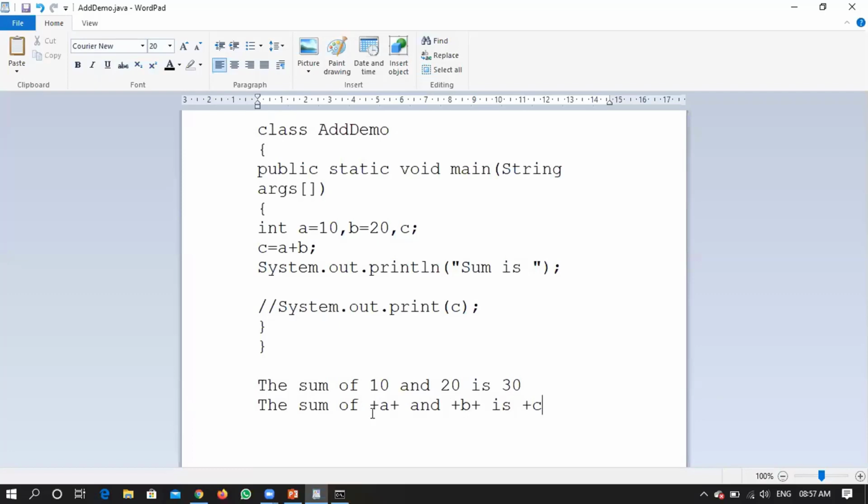Every time, why am I writing this plus? I want to join the statements. What do you want to join exactly? This is the normal text. This particular 10, I need to attach to this normal text. After attaching, do you have anything else to be attached? Yes, some more things need to be attached. So I am adding "and" for this statement, and then the complete thing should be added with the value of b, plus.